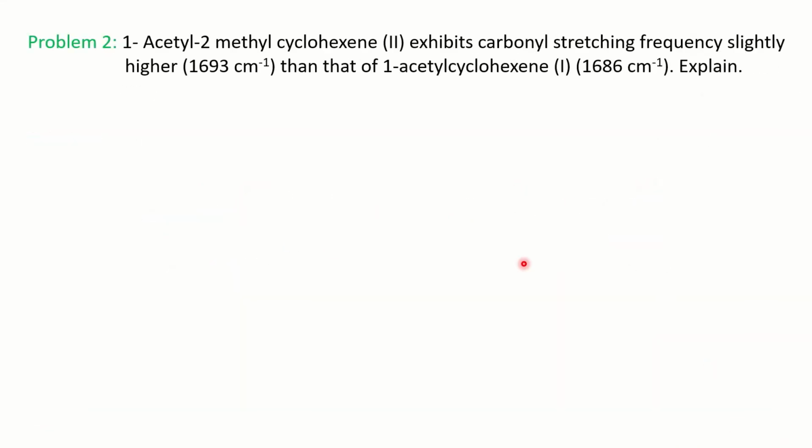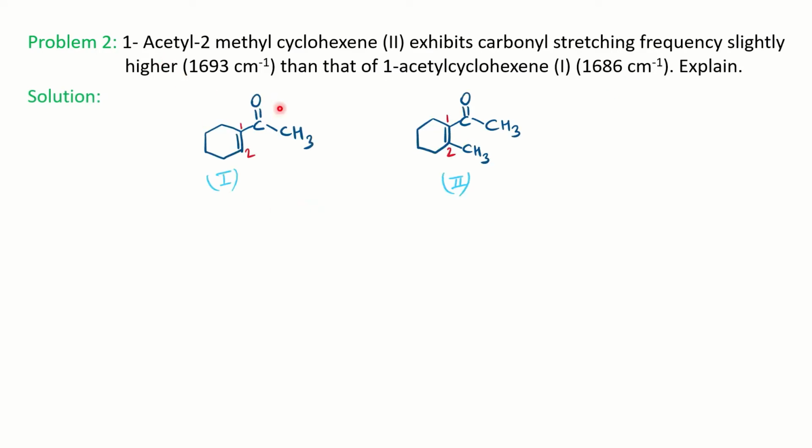We'll see the second problem, where they have given 1-acetyl 2-methyl cyclohexene. The frequency is given as 1693, which is higher than for 1-acetyl cyclohexene. So you need to explain why it is so. For that, you should know the structure of both. As the name suggests, 1-acetyl 2-methyl cyclohexene: you have to draw cyclohexene, number the ring 1 and 2, and at 1 you have the acetyl group COCH3 and at 2 you have a methyl. So this is 1-acetyl 2-methyl cyclohexene, and this is 1-acetyl cyclohexene.